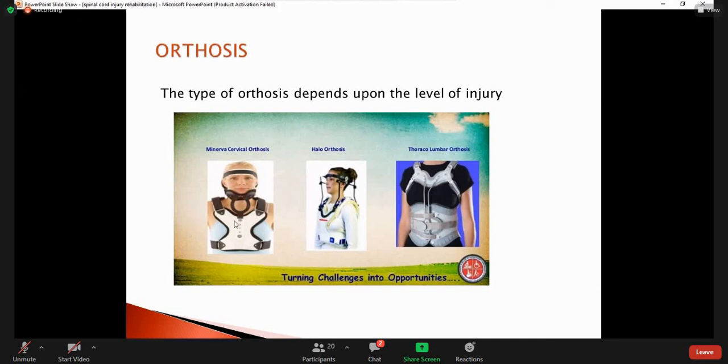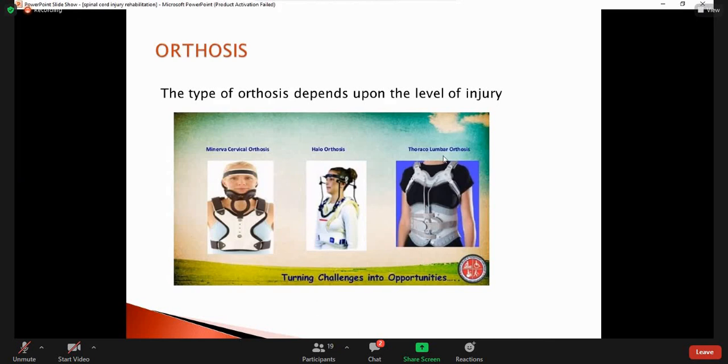So it is definitely suitable for the higher cervical spine injuries, where we do not want any movement of the cervical spine. When there is a movement of the head, there will be movement of the upper cervical vertebrae, or if there is a movement of the shoulder, there will be movement of the lower cervical vertebra. Again, the halo orthosis. In halo orthosis also, we stabilize the head and neck.